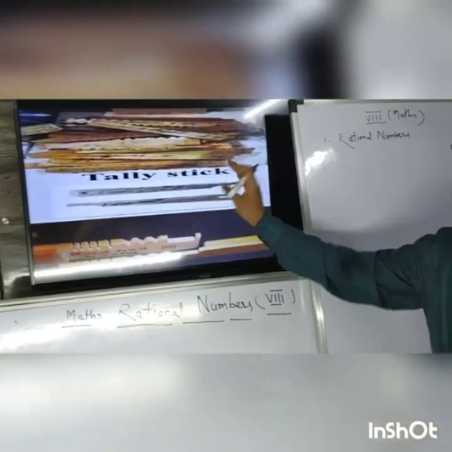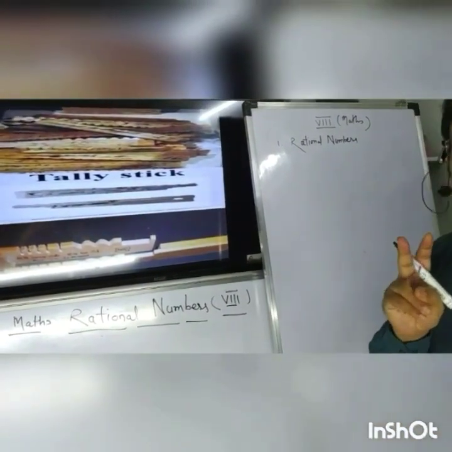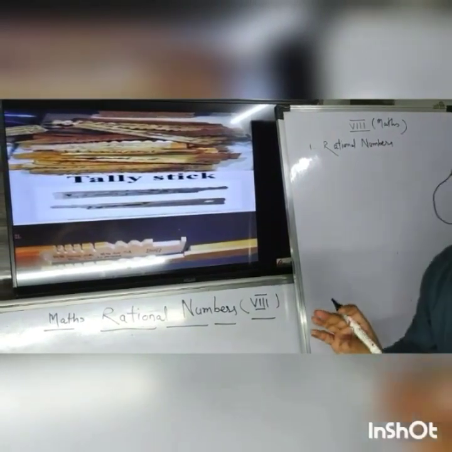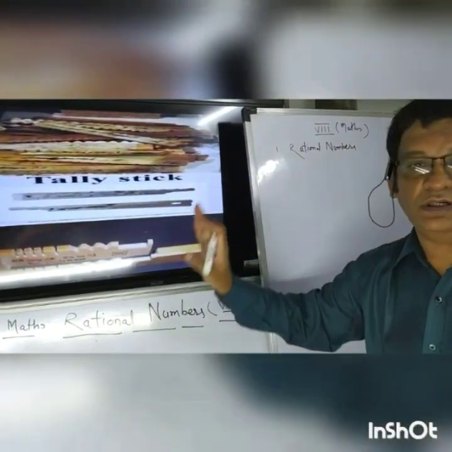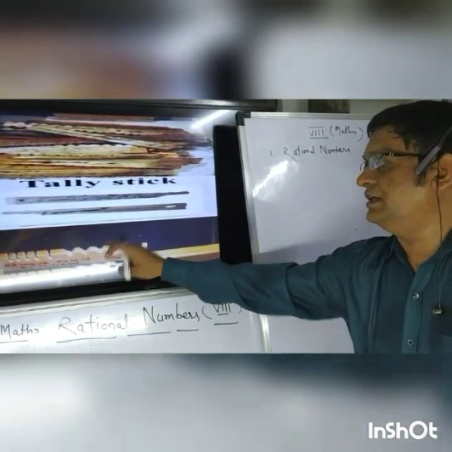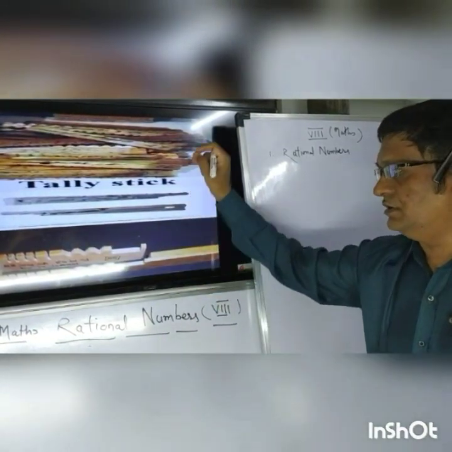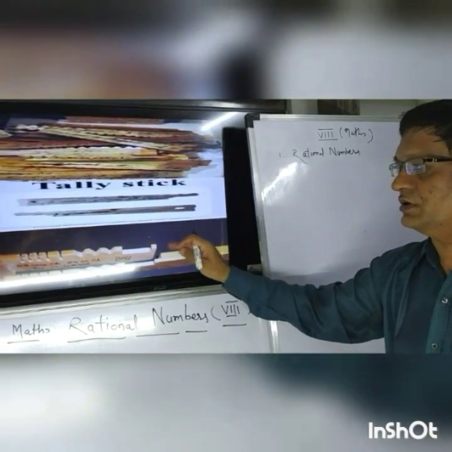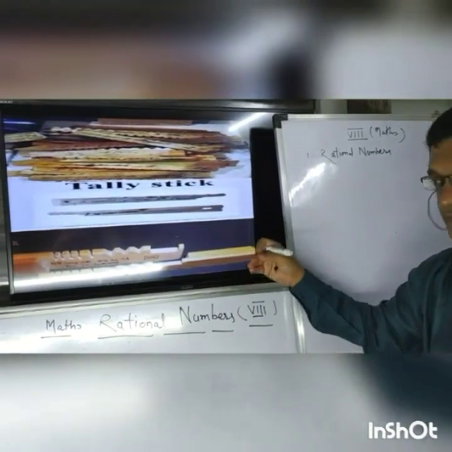Romans used this tally stick. This tally stick has two different types of function. First of all, it was used for counting, and second, on the tally stick there is some written work, so the tally stick was used as a memory object.